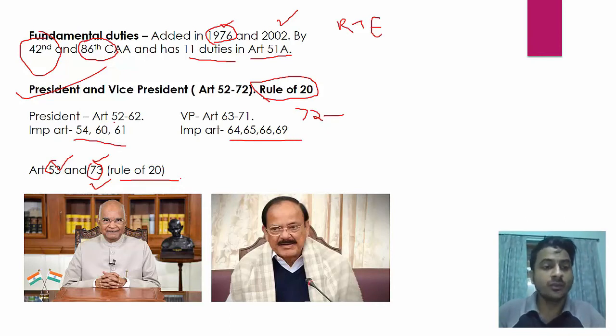That's it. So what is in 60? Oath. And for 69, oath. Okay, these two have oath in 60 and 69. So similarly in 61 we have got impeachment of the president, and then in 64, 65, 66 we have got other provisions, okay, which you can read from your books, but questions will not come from out of these few articles.